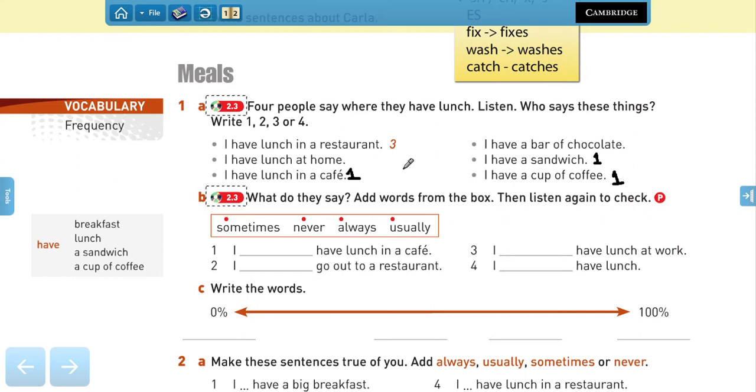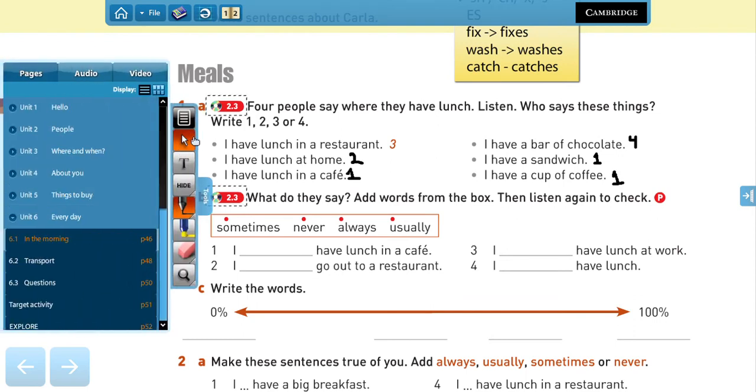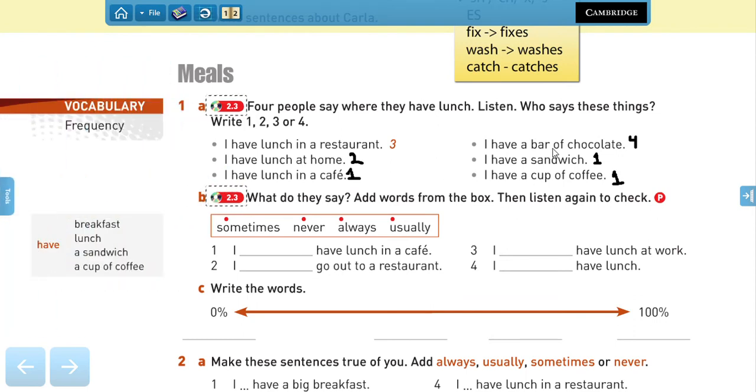Number 2 says, I have lunch at home. Number 3 says, I have lunch in a restaurant. And number 4 says that he doesn't have time to have lunch, so he only has a bar of chocolate. So sad, right? However, chocolate's good, so maybe that's good for him, right?